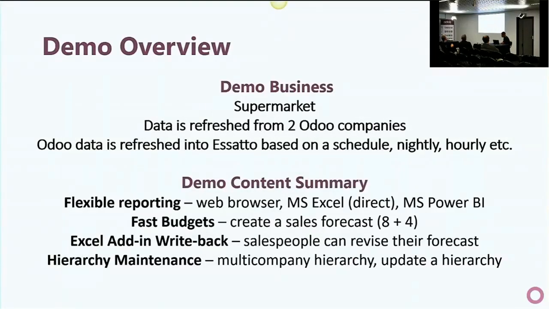The demo business is a supermarket. It's got data coming in from two Odoo companies. The data is refreshed based on a schedule, nightly, hourly, etc. I'm then going to cover some of the reporting options from Essatto. I'm going to cover how to create a sales forecast. So I'm actually going to build a sales forecast top down, and then I'm going to have an example where we've got a sales rep who's then writing into that, or submitting their part of the forecast back to the business, and I'll show you how hierarchies work as well.